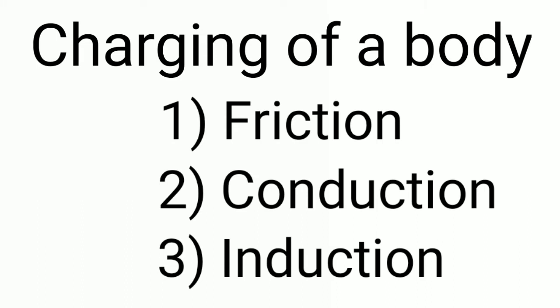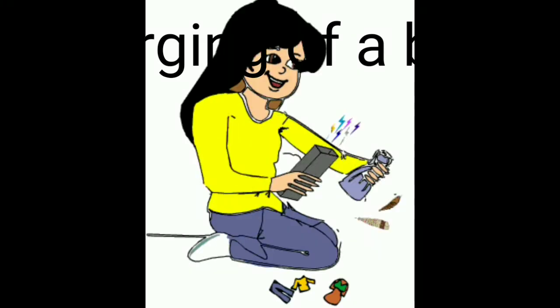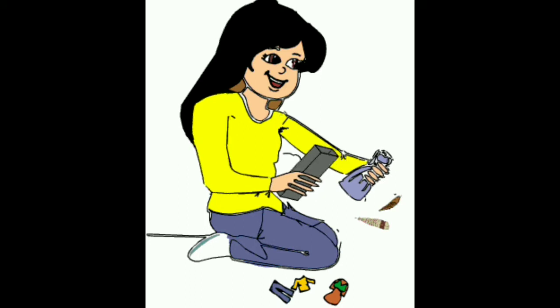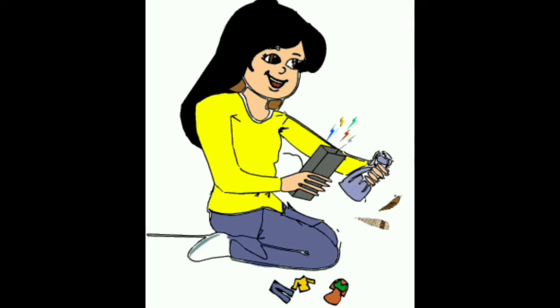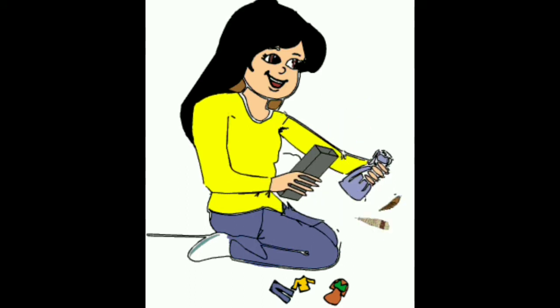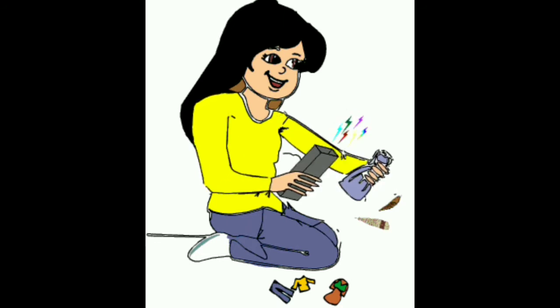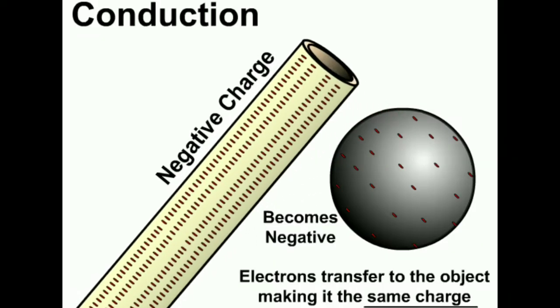Charging of a body. There are a number of methods to charge a body: charging by friction, charging by conduction and charging by induction. Charging by friction. Whenever two bodies are rubbed against each other, heat is produced due to the friction between them. Due to heat production, electrons in both bodies are excited. The body having more electron affinity attracts some of the electrons from the other body. Both bodies develop equal and opposite charge by this method.